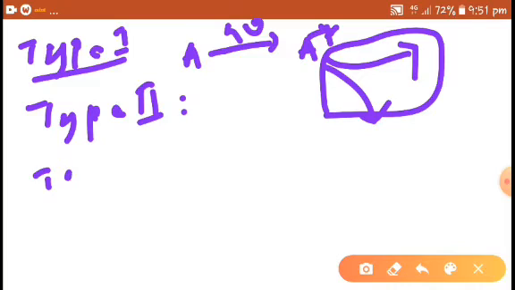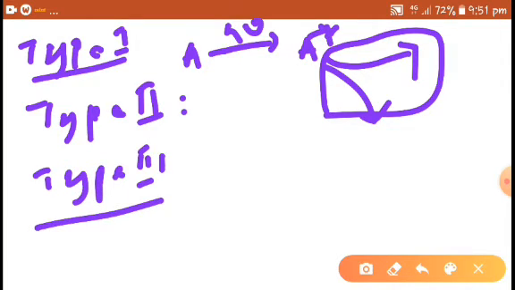In the type 3 possibility, the molecule is raised to a higher level. The energy acquired is more than the binding energy.